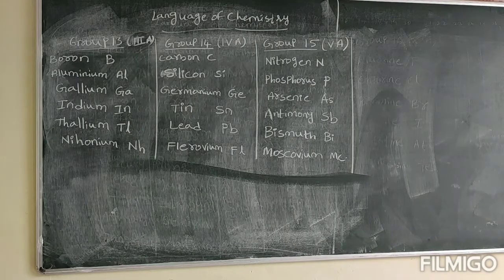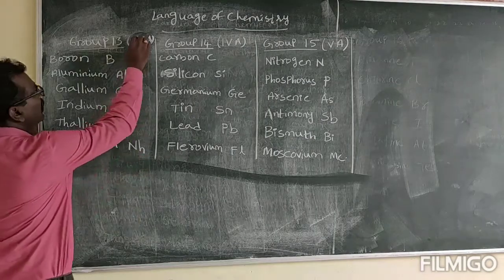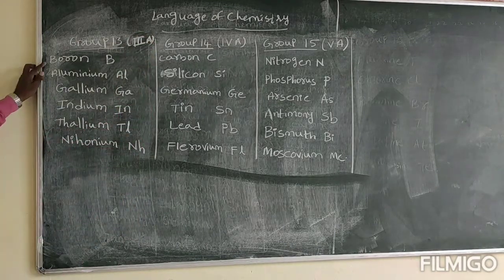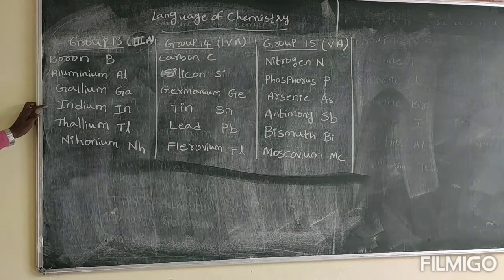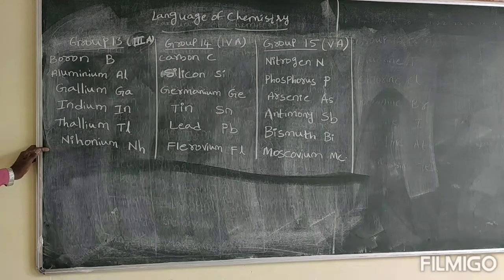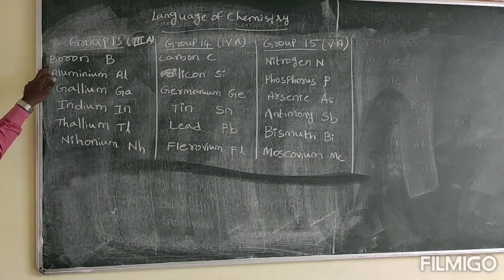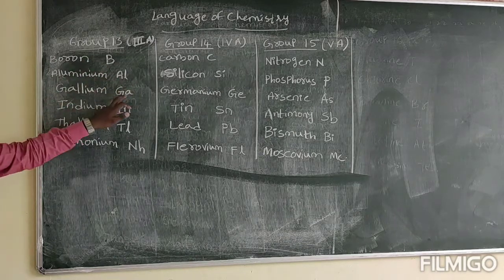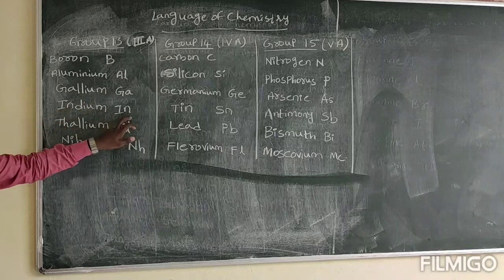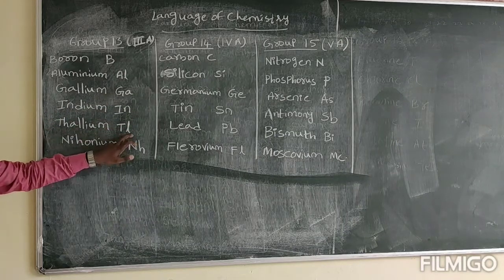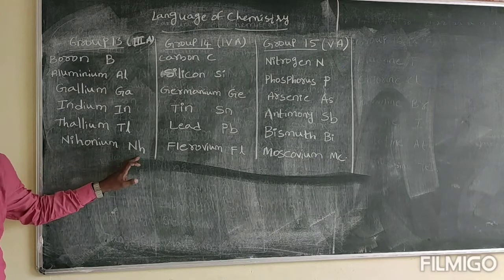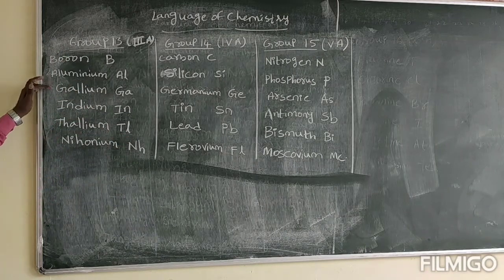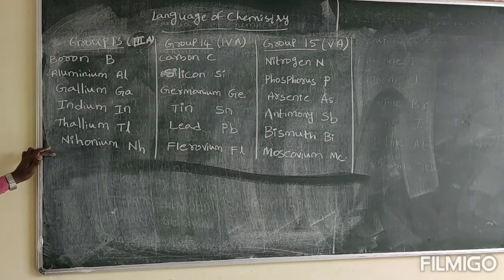So group 13 elements are also known as group 3A elements. Group 3A elements are boron, aluminium, gallium, indium, thallium and nihonium. Symbol of boron B, aluminium symbol Al, gallium symbol Ga, indium symbol In, thallium symbol Tl, nihonium symbol Nh. So group 13 elements means boron, aluminium, gallium, indium, thallium, nihonium.